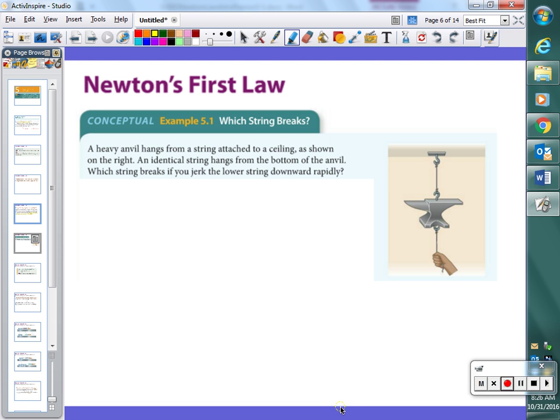Bottom. And here's why. The anvil is hanging there, and it has inertia. It doesn't want to go anywhere. So if we yank that bottom string real fast, the bottom string starts to move, but the anvil wants to stay where it is because of its inertia. And so the bottom string will break because the anvil's inertia will prevent the top string from moving. Does that make sense? You okay with that?